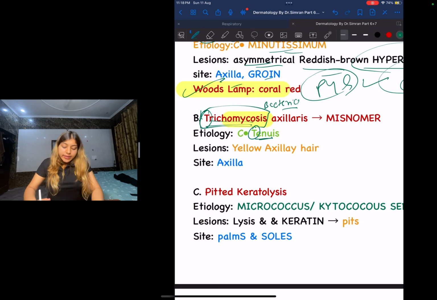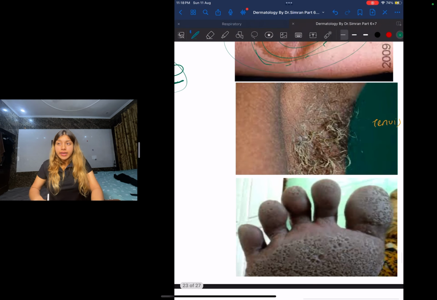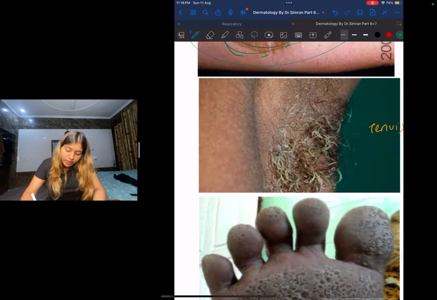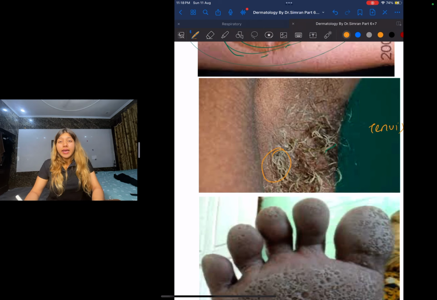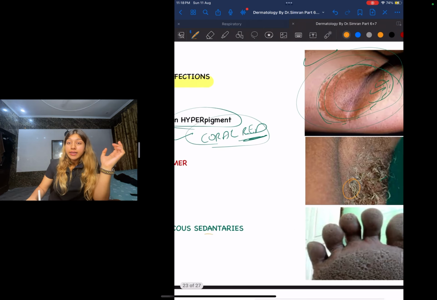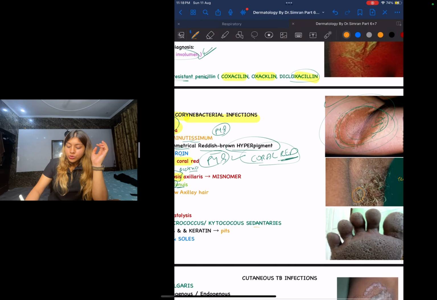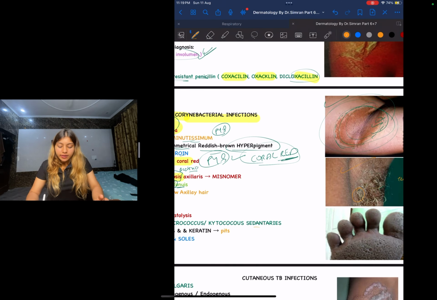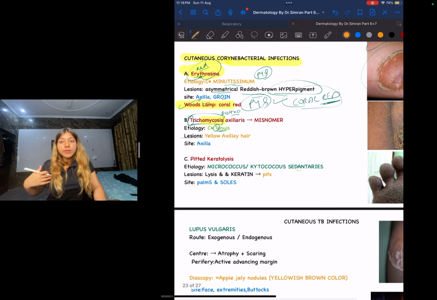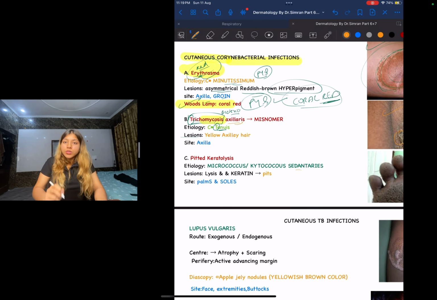Next, guys, Trichomycosis axillaris basically on the lesion is going to give you yellow axillary hair. You guys can see this. This is your yellow axillary hair. This patient will come, and you'll ask the patient to shave it off and keep it clean. So what is the site? Obviously, in the name it's written, axillaris. So the site is going to be the axilla.